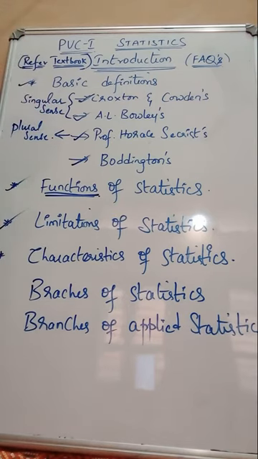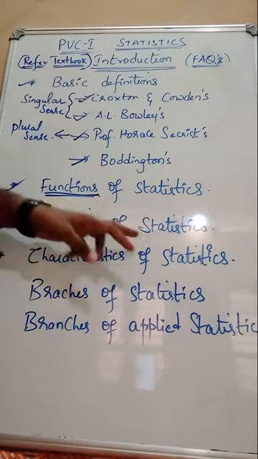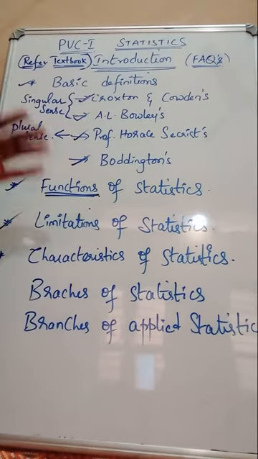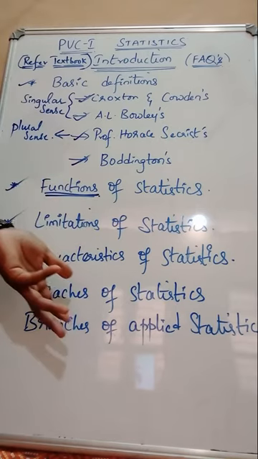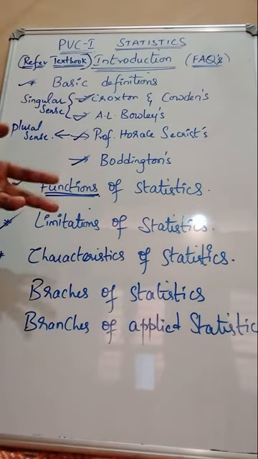You know that very well, isn't it? So statistics always deals with quantitative data but not qualitative data. That is the first limitation, disadvantage of statistics. It does not deal with qualitative data, but qualitative data can be quantified, right? But directly the qualitative data cannot be analyzed, remember.